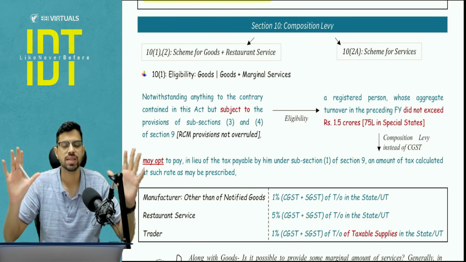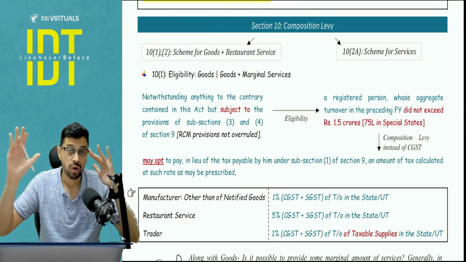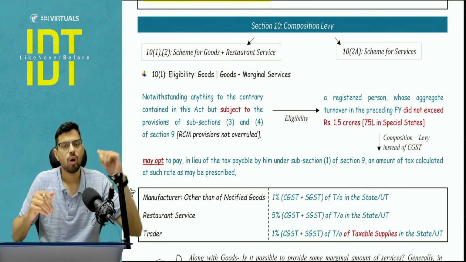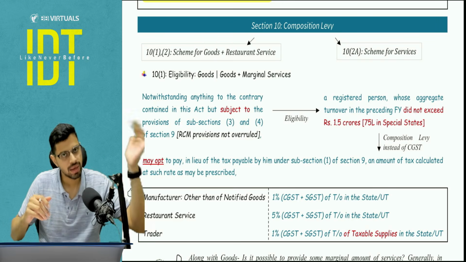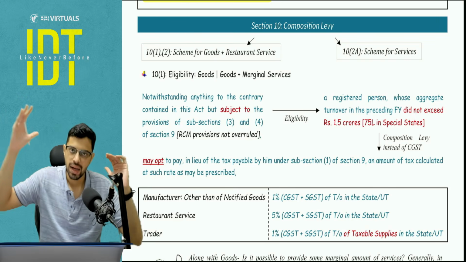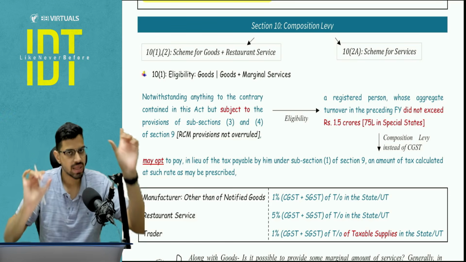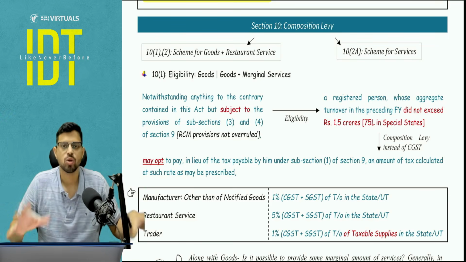Now, what is services? Understand. 10(1), 10(2) is for goods and restaurant service. For other services, 10(2)(a) was introduced later. All the conditions with respect to 10(2)(a) are included in 10(2)(a) only, unlike in 10(1), where there is a separate subsection with respect to conditions, 10(2). So 10(1)(2) versus 10(2)(a), right? Clear?